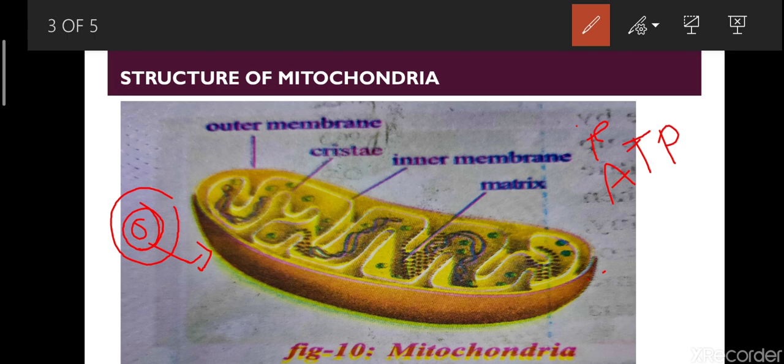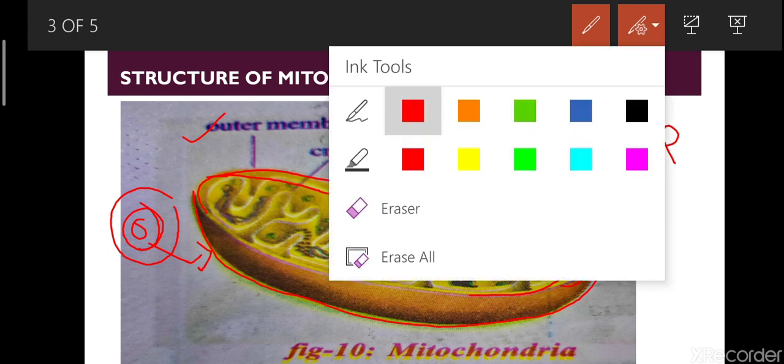Mitochondria have two compartments. The outer dark line will be called the outer compartment, and the light color, pale yellow color, will be called the inner compartment. And it has two membranes. The outer compartment is covered by an outer membrane, and the inner compartment is covered by an inner membrane. So there are two compartments, outer compartment and inner compartment. Outer compartment is covered by outer membrane, inner compartment is covered by inner membrane.